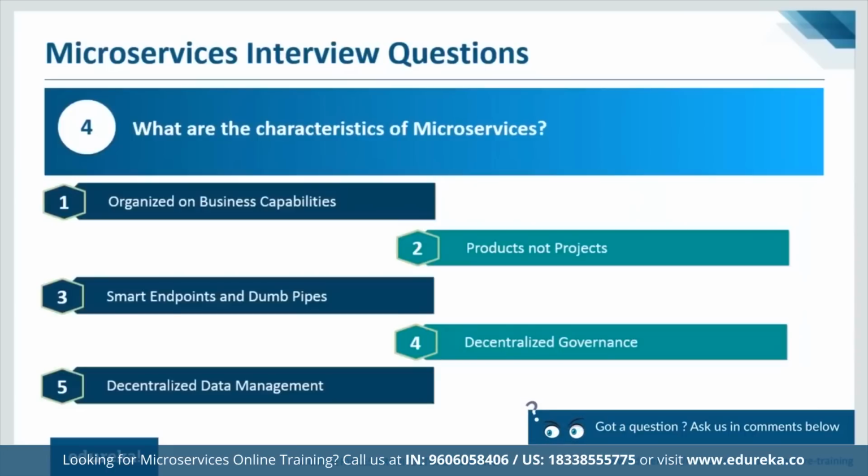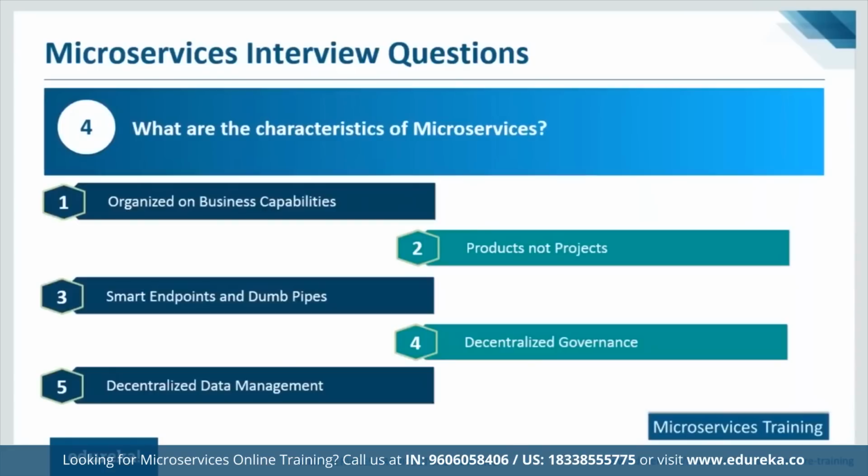So firstly, we have organized around business capabilities. Now, what do I mean by this? Basically, since you have individual microservices, you have an application that works on its own. You also have a database that corresponds to each individual microservice. That means if you have 10 microservices, you'll have 10 individual databases answering only to that particular microservice.